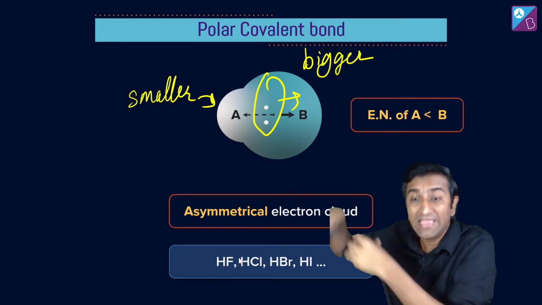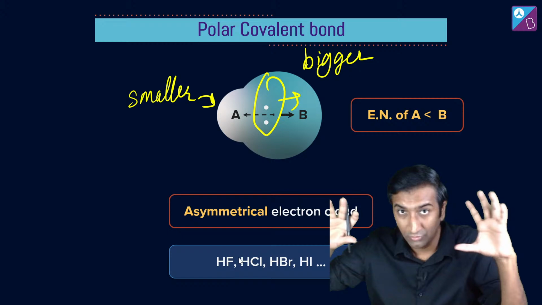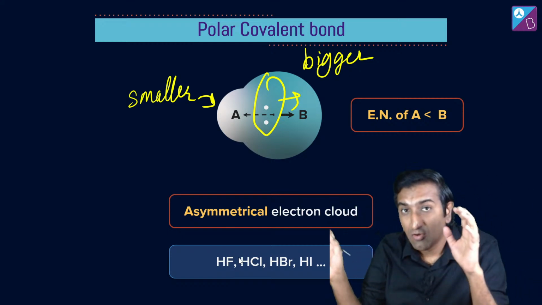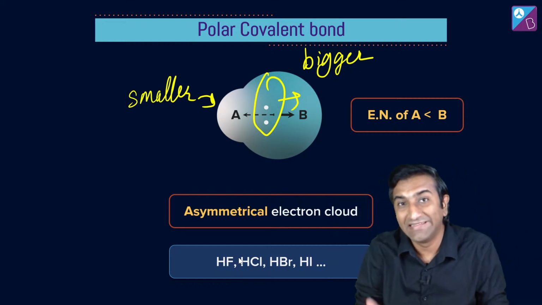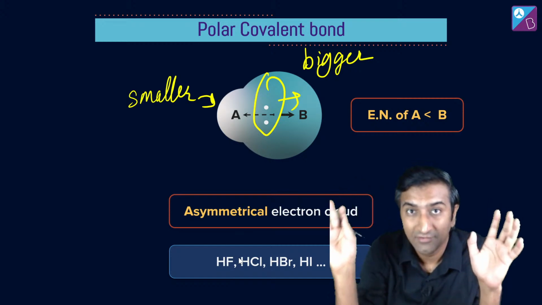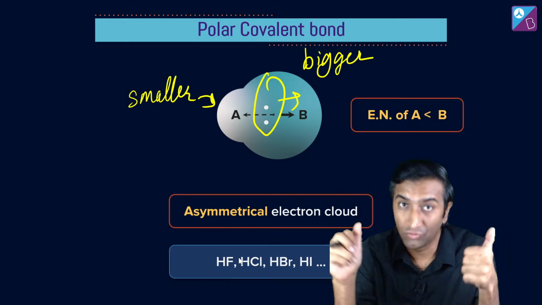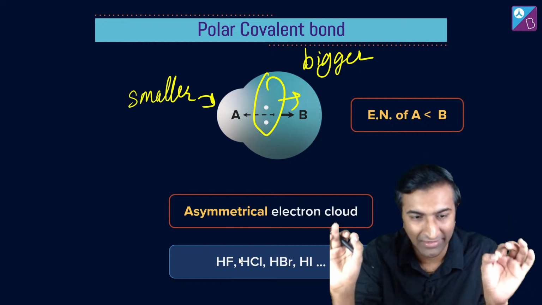Okay, so this is asymmetrical, first thing. Asymmetrical due to two reasons, big and small. Okay, that's not the asymmetry bit. The asymmetry bit is that, because of big and small, most of it is towards one atom. It so happens that this is a big atom in this case. Are you guys following what I'm saying? Chat is awfully silent, which is a good sign because you are listening very carefully. But just give me a thumbs up if you guys are following everything I'm saying so far.